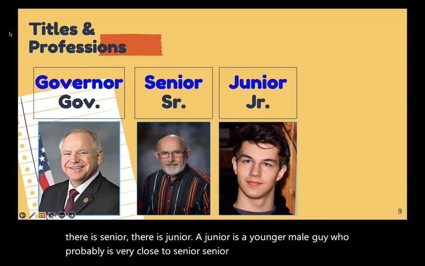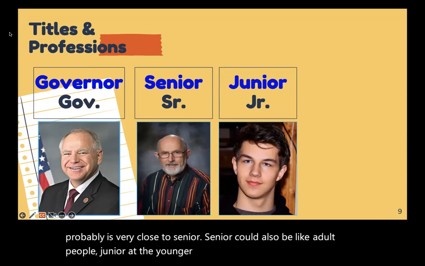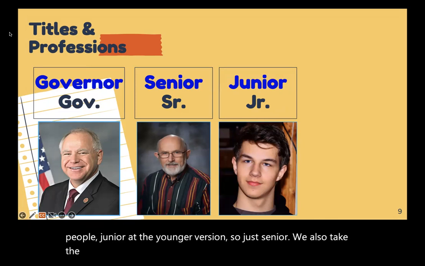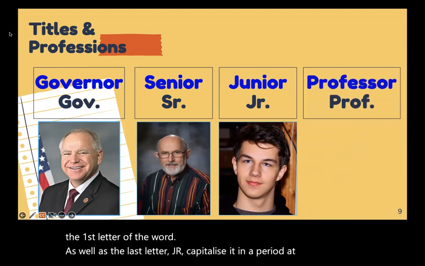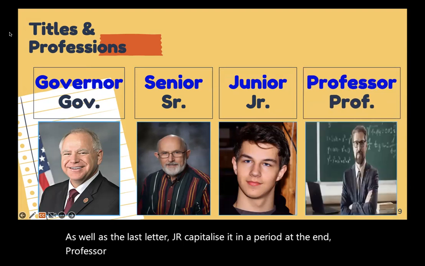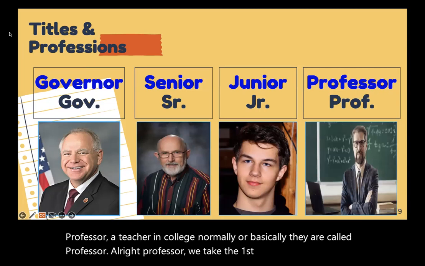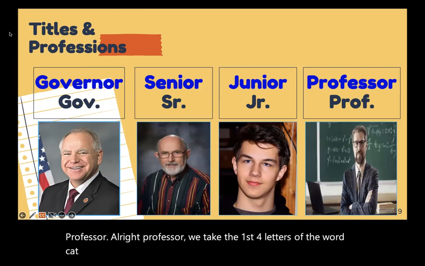Senior could also be like adult people. Junior are the younger version. So just like senior, we also take the first letter of the word as well as the last letter, JR, capitalize it, and a period at the end. Professor. A teacher in college normally or basically they are called professor. All right, professor, we take the first four letters of the word, capitalize it, and a period at the end.